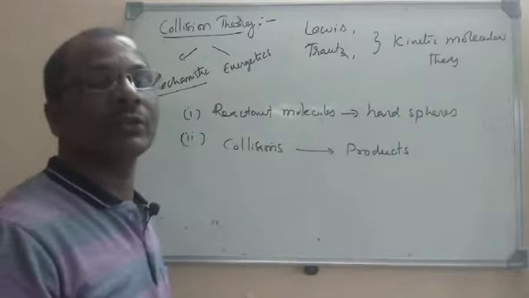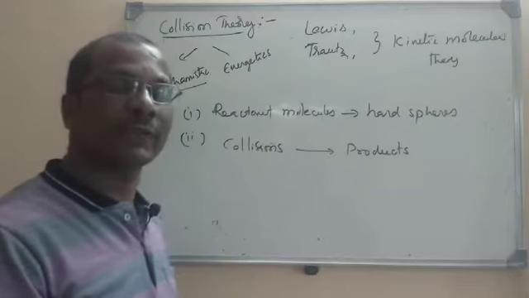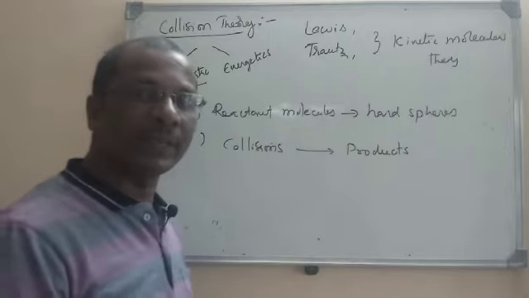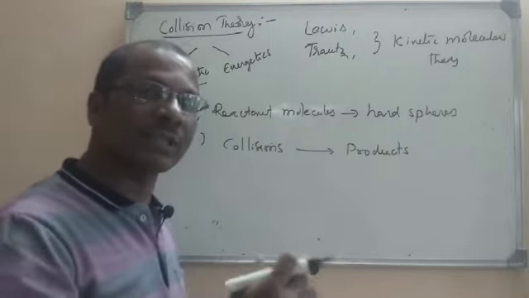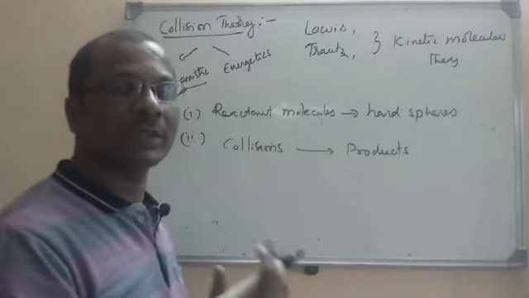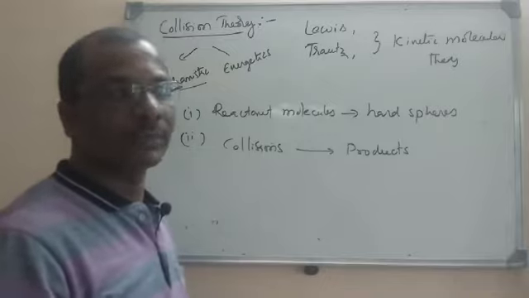But not all the collisions will give us the product. I already told you the difference between successful or fruitful collisions and ineffective collisions. Effective collisions means the collisions which can yield the product. Certain collisions will not give the product. Those are ineffective collisions.